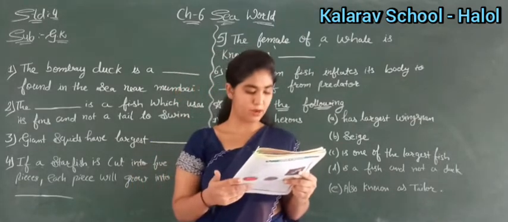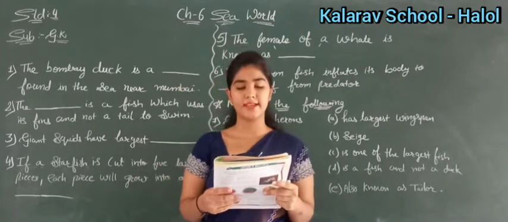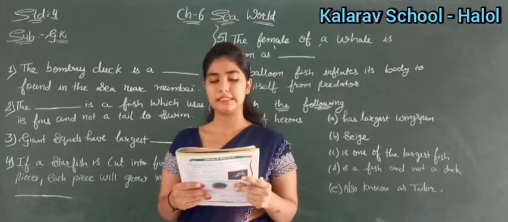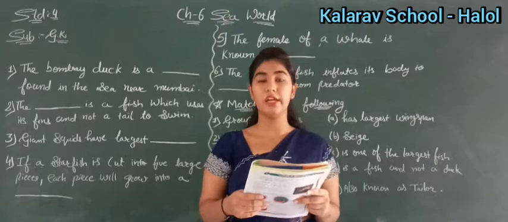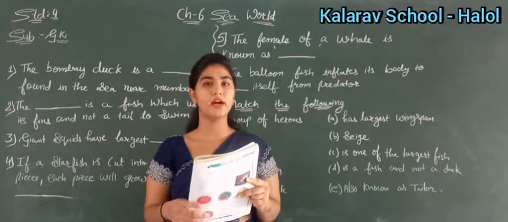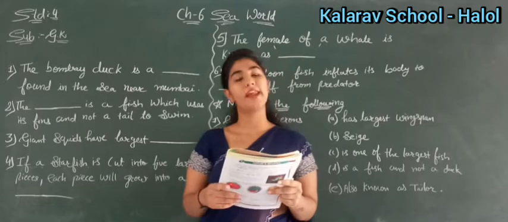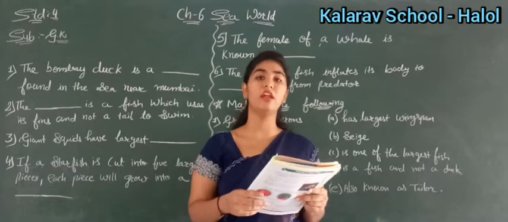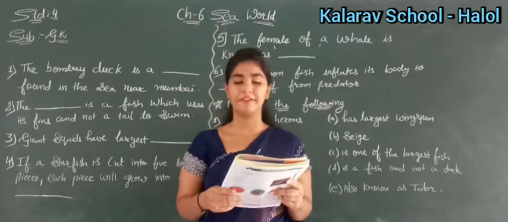Now see here, open page number 6 in your workbook. Okay, see, first number is Bombay duck is not a duck. It is a fish found in the sea near Mumbai. So children, by listening to the name Bombay duck, you may think that it is a kind of duck, right? But Bombay duck is the name of a fish and not a name of duck. So where is it found? It is found near the sea. Which sea? Near Mumbai. Yes, it is found in the sea near Mumbai, not anywhere else.